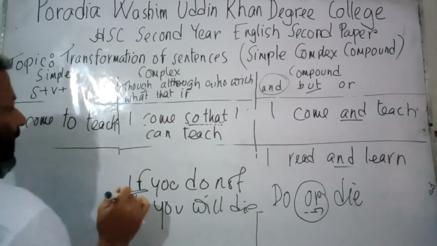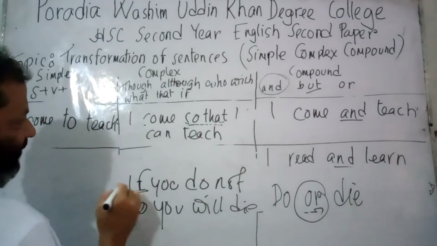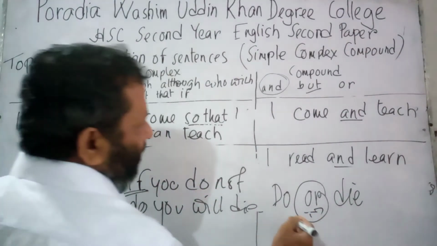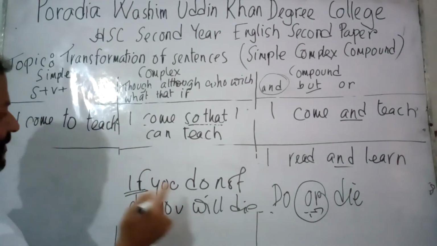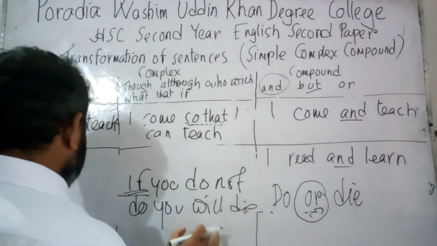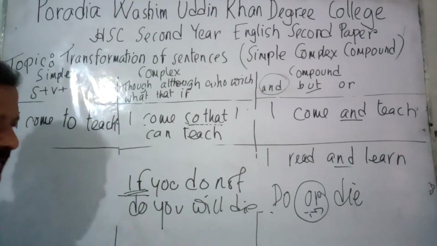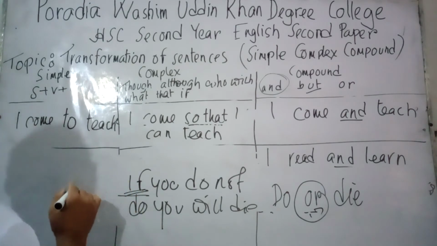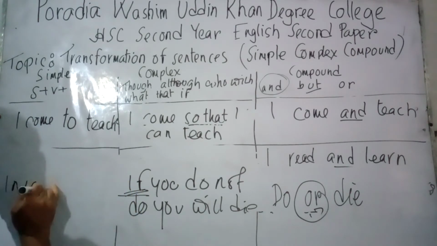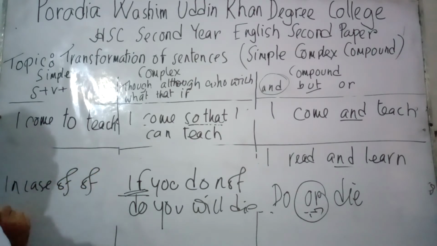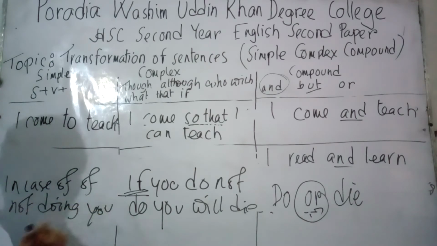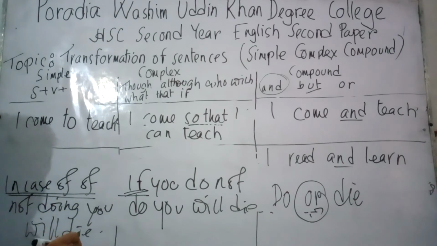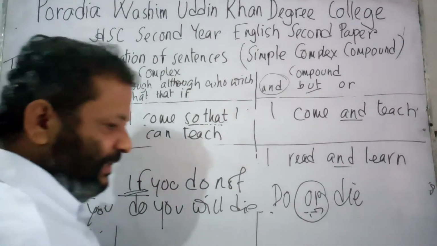Now, let us convert the sentence into simple. If I have got a sentence with or, or a sentence that has been started with if you do not, or anything like that, then in that case I am to convert the sentence into simple, and I am to start with in case of not doing. In case of not doing, you will die.